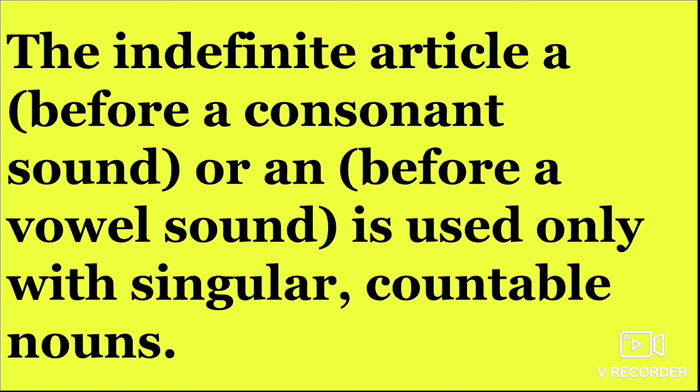If it's singular, we use a or an along with the conditions that apply. Then the countables. If you can count the number of things before that noun, you can use this article, or else you can't. If it is uncountable, you can't use this article.